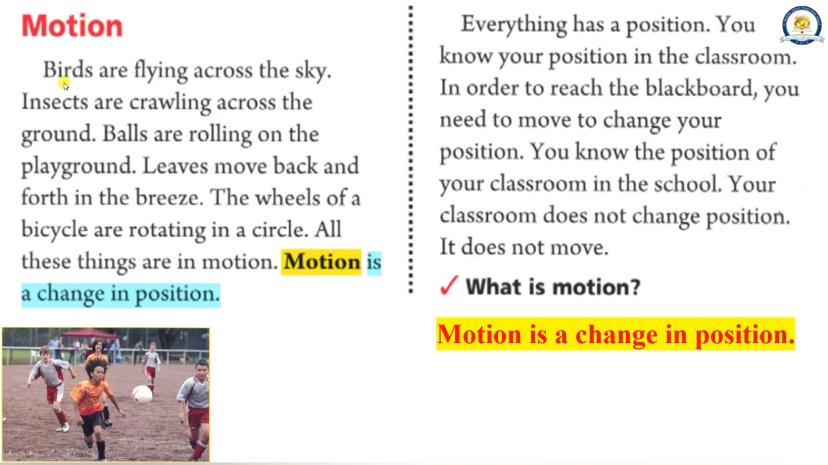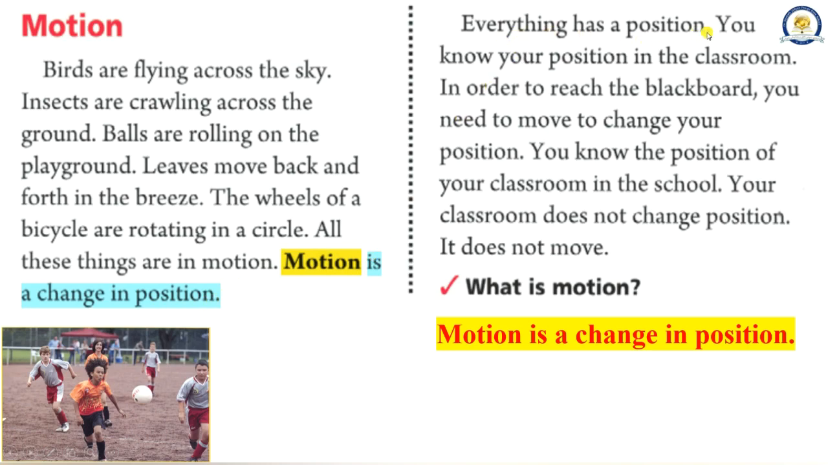Motion. Birds are flying across the sky. Insects are crawling across the ground. Balls are rolling on the playground. Leaves move back and forth in the breeze. The wheels of a bicycle are rotating in a circle. All these things are in motion. Motion is a change in position.